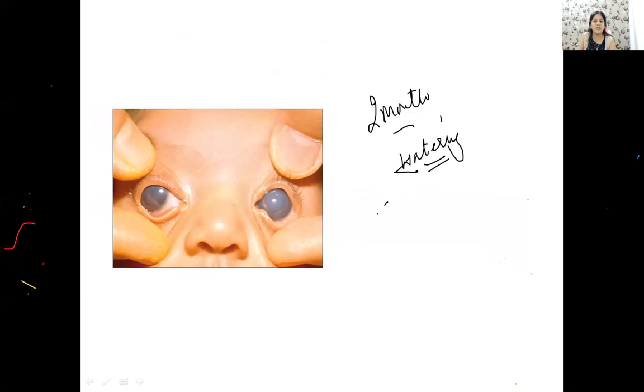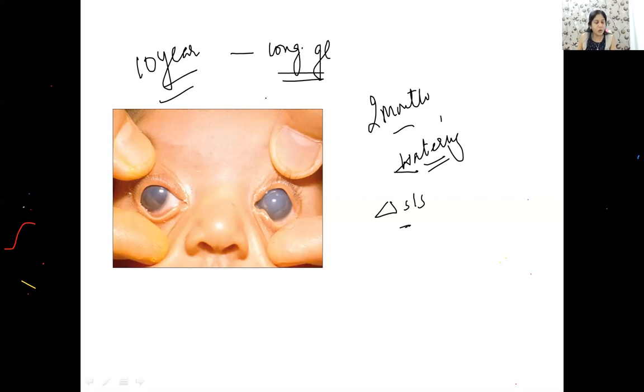What is your diagnosis? Spot diagnosis. Anyone? Very good. So I am talking here about a congenital glaucoma, an ophthalmic eye. Now please understand, guys, a patient who has developed glaucoma at 10 years of age. Understand the question carefully. If a child has developed glaucoma at 10 years of age, would you call it congenital glaucoma? Yes, I will call it congenital glaucoma, but this will be a juvenile type.